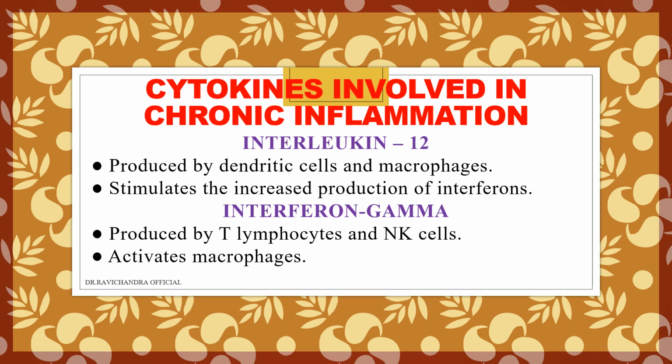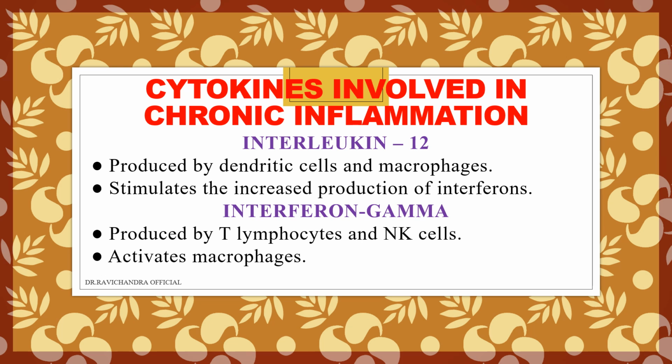Interleukin 12 is produced by dendritic cells and macrophages. It will stimulate increased production of interferons. So interferon production is increased by the presence of which interleukin? They will ask: interleukin 12.